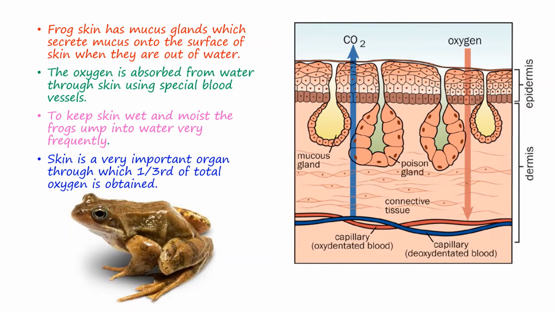The skin of the frog has a large number of glands which secrete mucus onto the surface of the skin. The mucus layer retains water and reduces the evaporation of water from the body. So, to keep the skin wet and moist, frogs usually jump into the water very frequently, and this mucus layer absorbs water and keeps the skin moist.